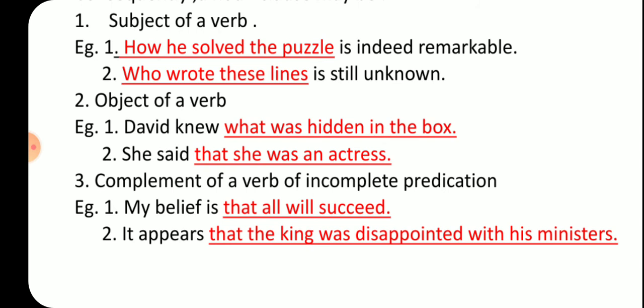It appears that the king was disappointed with his ministers. Here, that the king was disappointed with his ministers is your noun clause. It is telling us what is going to happen.